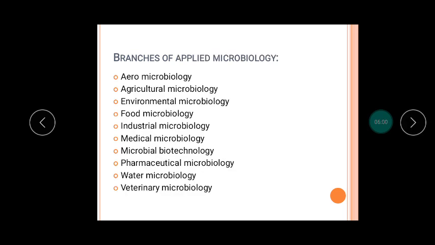And now these are all the branches of applied microbiology: aeromicrobiology, agricultural microbiology, environmental microbiology, food microbiology, industrial microbiology, medical microbiology, microbial biotechnology, pharmaceutical microbiology, water microbiology, and veterinary microbiology. So these are all the branches of applied microbiology.